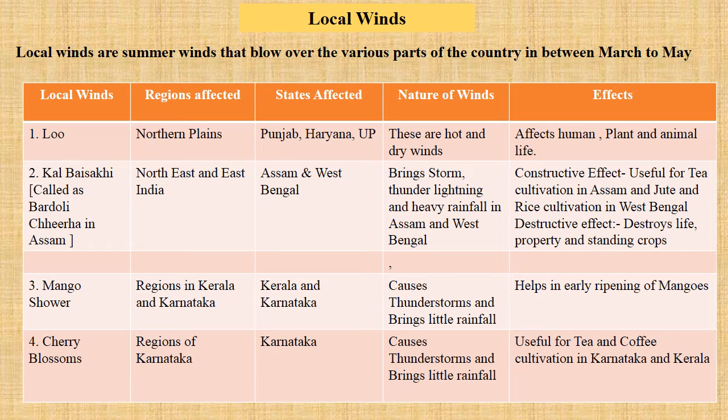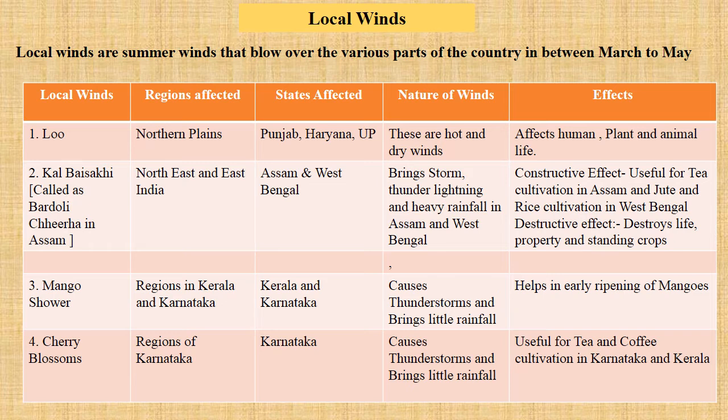The second wind is called Kal Baisakhi. It is called Bardoli Chherha in Assam. Now where do these winds blow? These winds blow in northeast India and East India. That means in Assam and West Bengal. How are these winds? These winds are very strong. They bring storm, thunder, lightning and heavy rainfall in Assam and West Bengal.